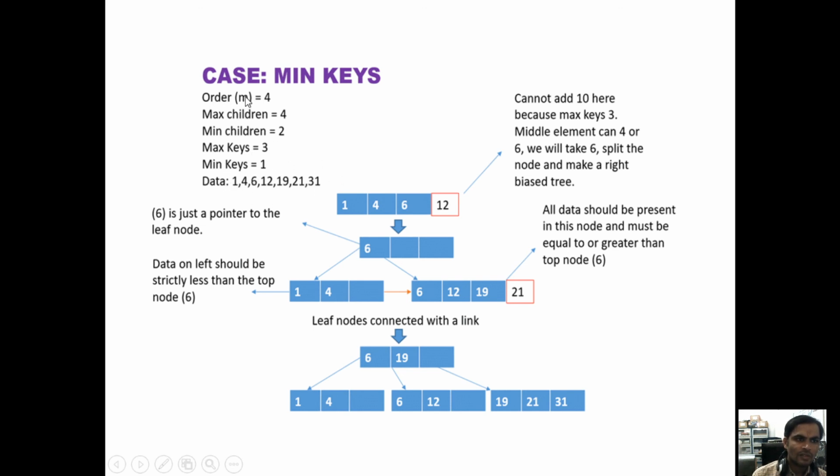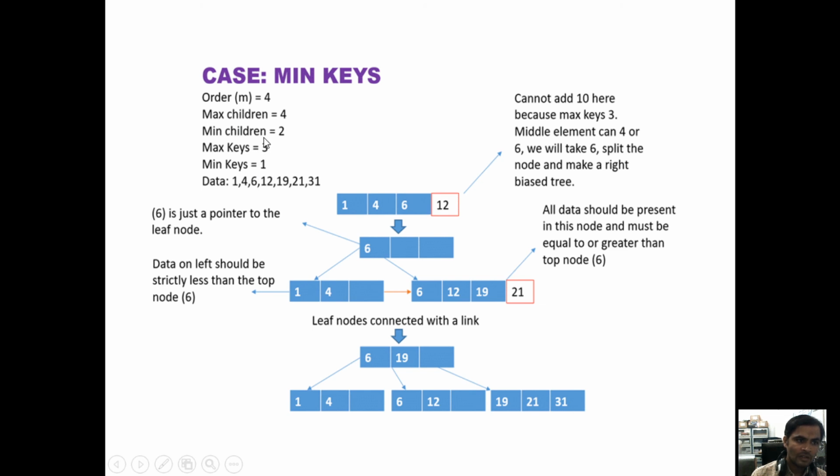The order M we are taking as 4. 7 divided by 2 is 3.5, so the order we are taking as 4, meaning 4 nodes. The 4 nodes we are considering as the root node. Maximum is 4, minimum we are taking as 2. Maximum key values is N minus 1, which is 3. Minimum is 1 key value.